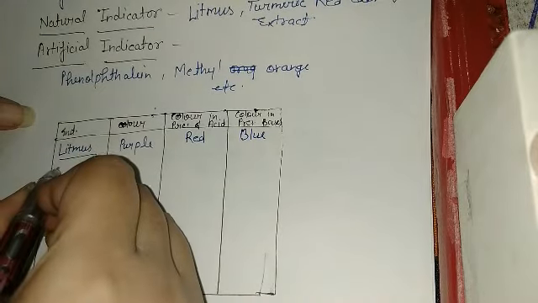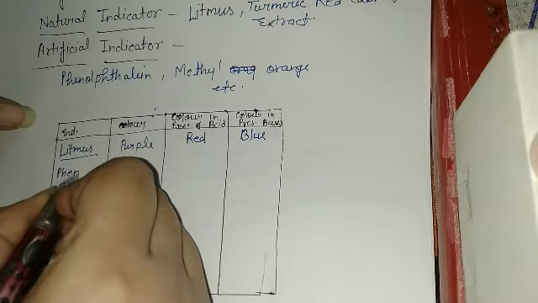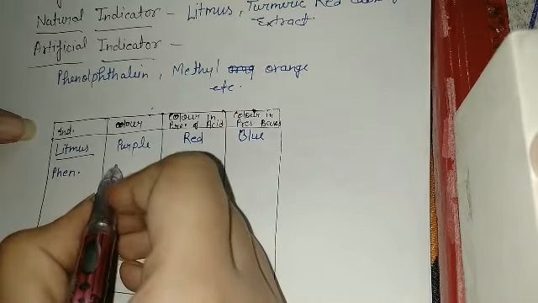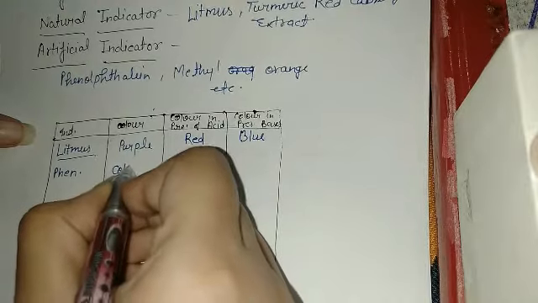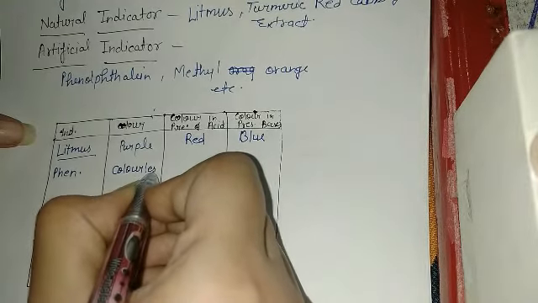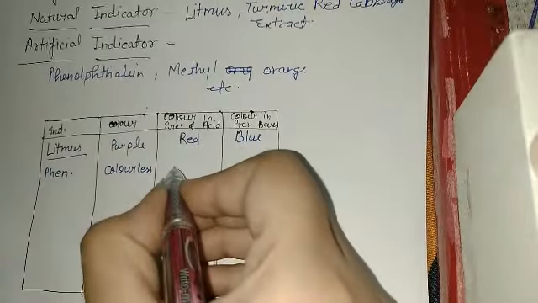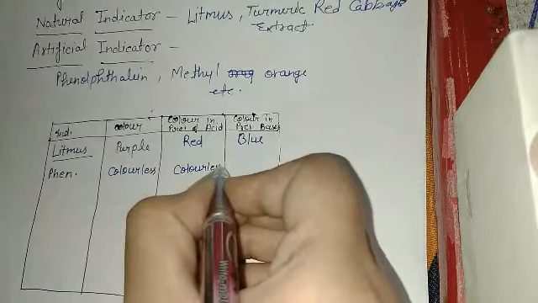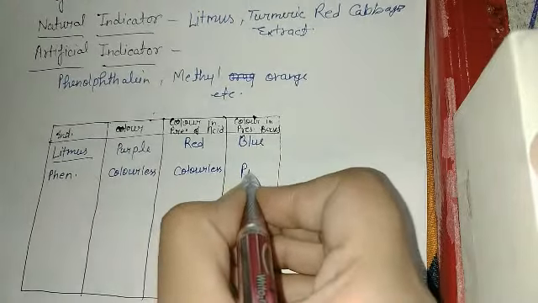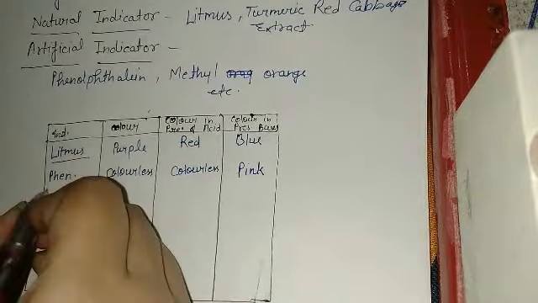Next is phenolphthalein. Phenolphthalein's color basically is colorless. It is a colorless indicator. In the presence of acid also, it remains colorless. But in the presence of base, it changes into pink color. Methyl orange.